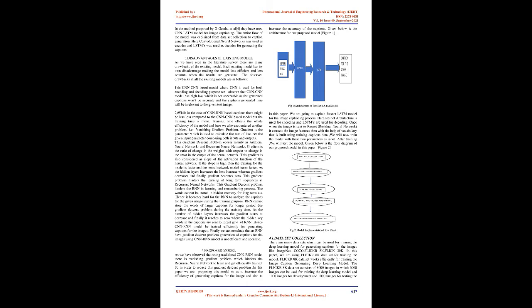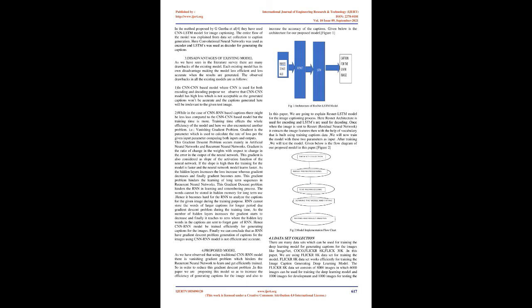Disadvantages of existing model. As we have seen in the literature survey, there are many drawbacks of the existing model. Each existing model has its own disadvantage, making the model less efficient and less accurate when the results are generated. The observed drawbacks in all the existing models are as follows. In CNN-based model, where CNN is used for both encoding and decoding purpose, we observe that CNN model has high loss, which is not acceptable, as the generated captions won't be accurate and will be irrelevant to the given test image.